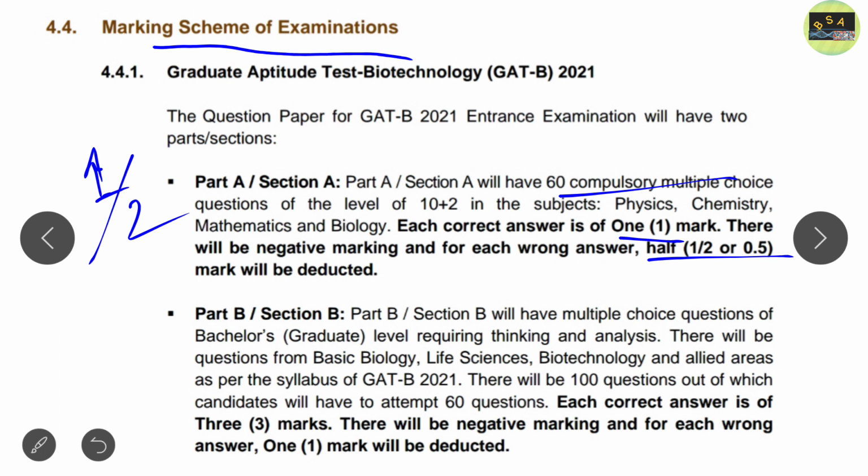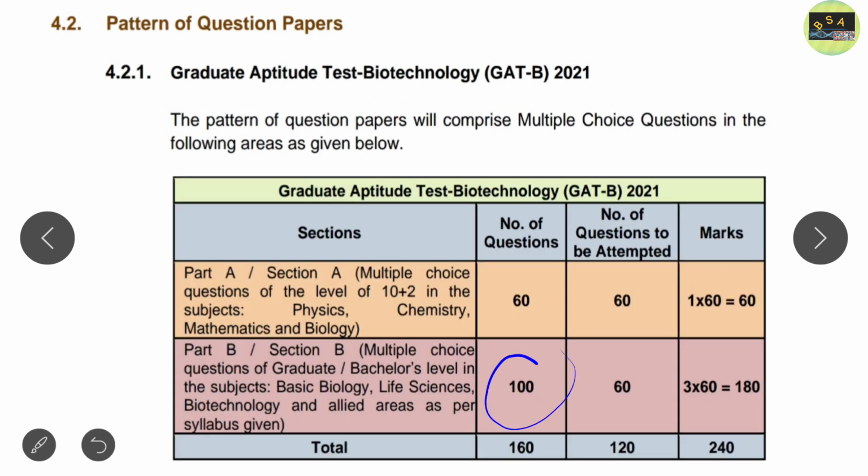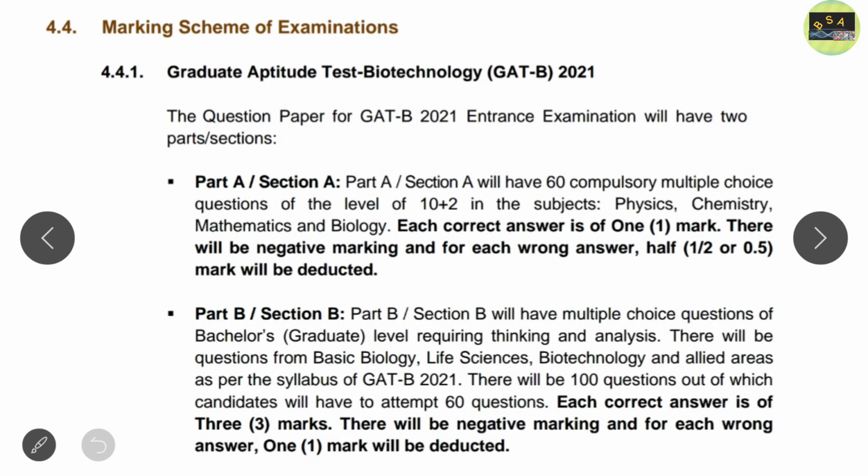As I already mentioned in the previous slide, in part B there will be 100 questions, and you have to attempt 60 questions, and each question carries 3 marks, that is 180 marks. Each correct answer is of 3 marks. And for each wrong answer, 1 mark will be deducted.